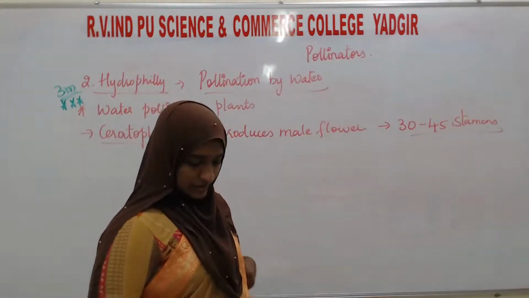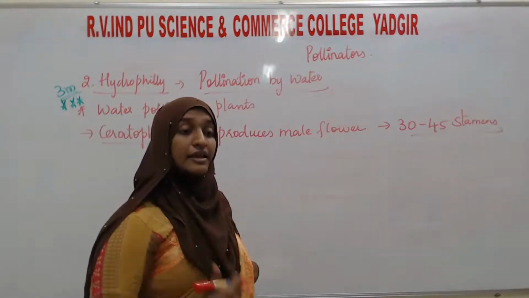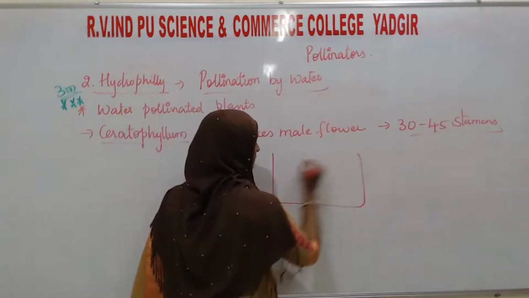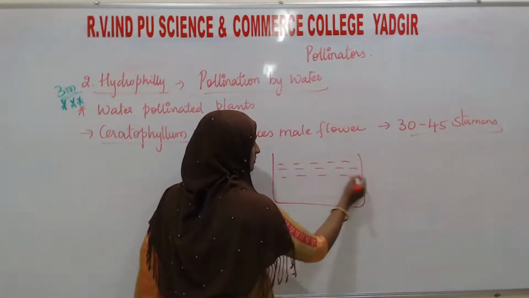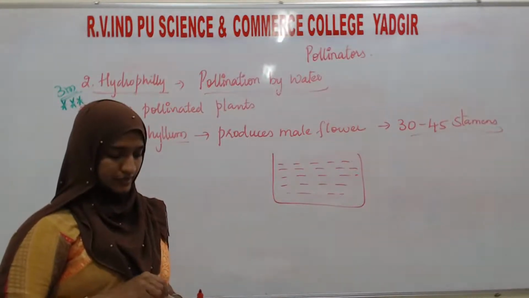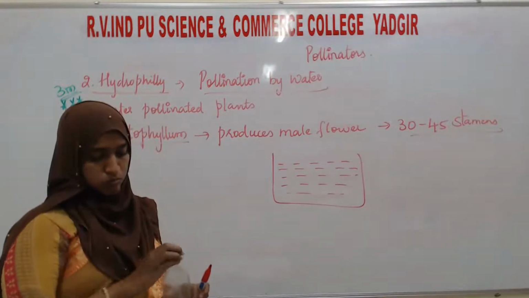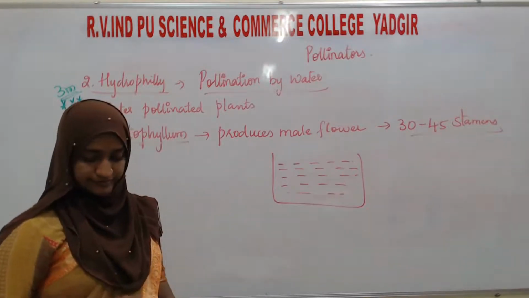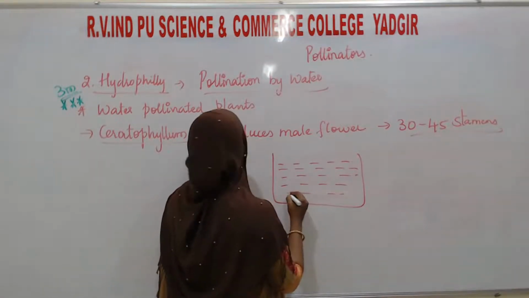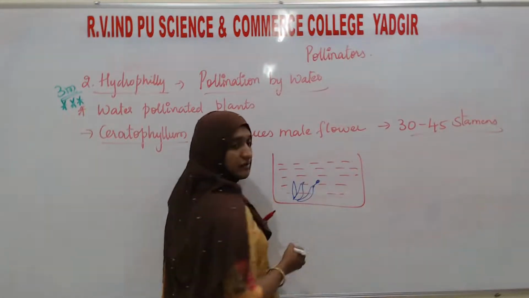Then the mature anthers cut at the base, rise upward and reach the surface of the water. If this is the water body, and these are the Ceratophyllum, this is the male flower.